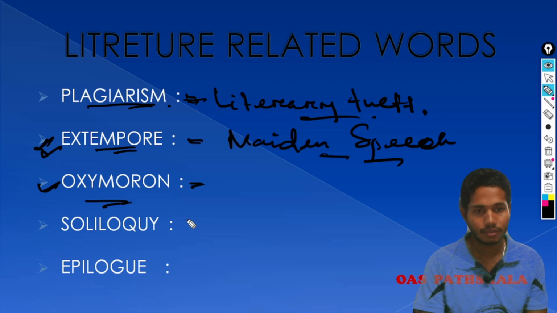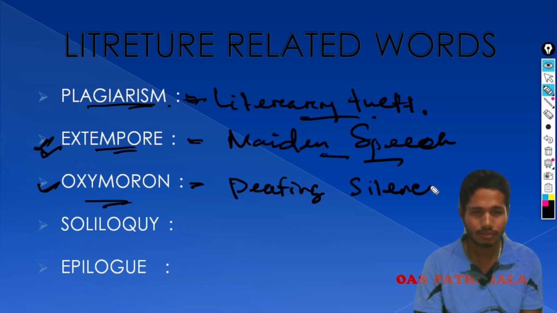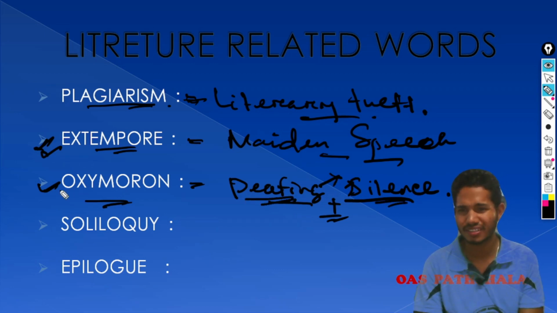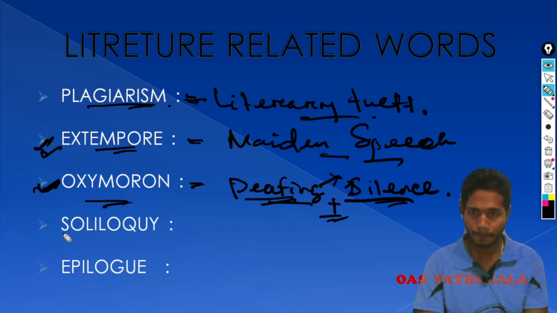condition where two words are conjoined but expressing significantly different meanings. Like I have a phrase called deafening silence. The two words are conjoined into a single phrase and express nearly opposite meanings. Deafening silence. Oxymoron is like that. Okay, oxymoron. Then fourth word is soliloquy.